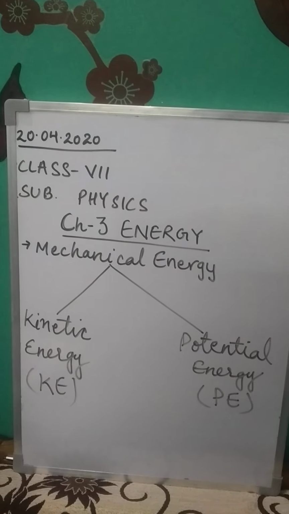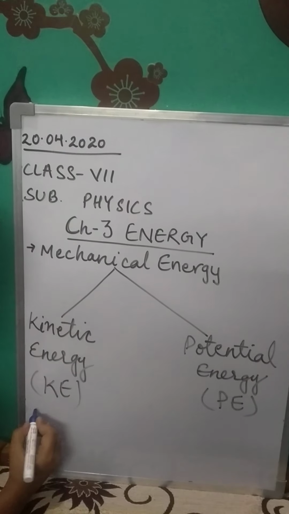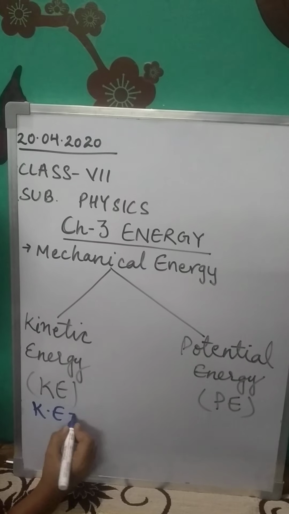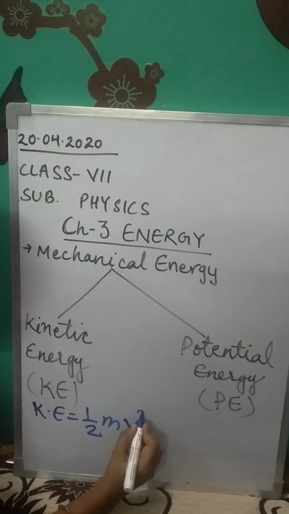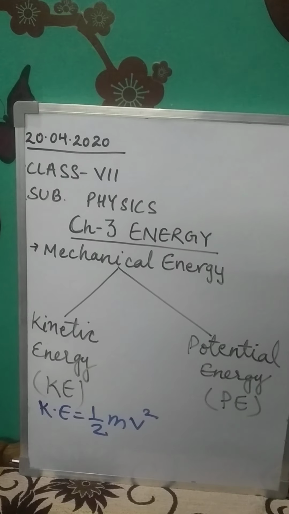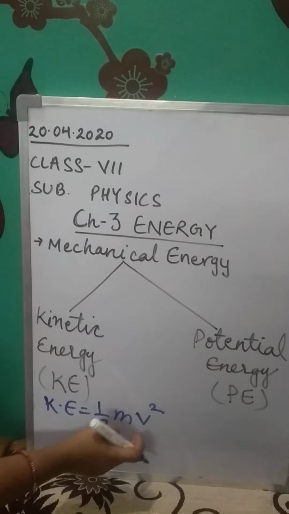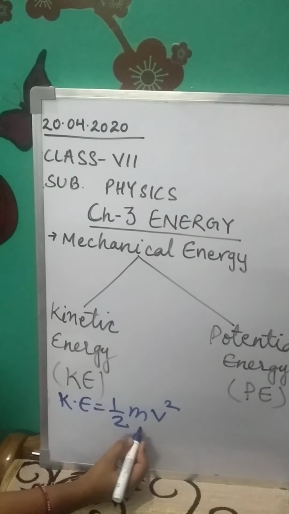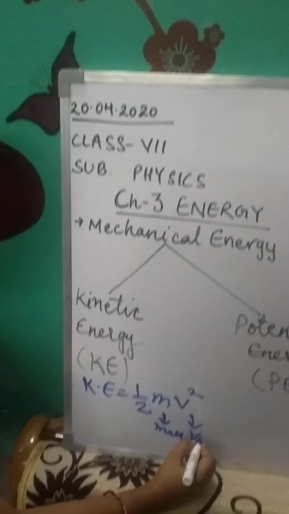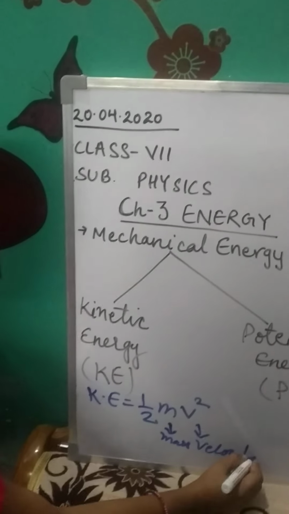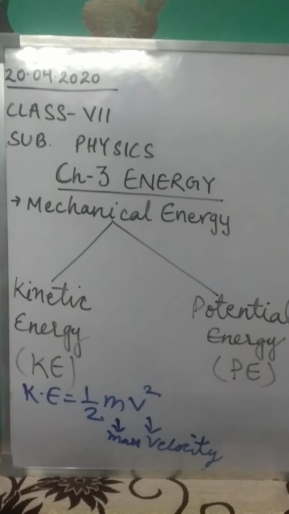Now kinetic energy of an object depends on two factors. What are they? Mass and its speed. Mass and its velocity, we say. And the formula of kinetic energy is half mv square, where m is the mass and v is the velocity of the body, or speed, you can say.